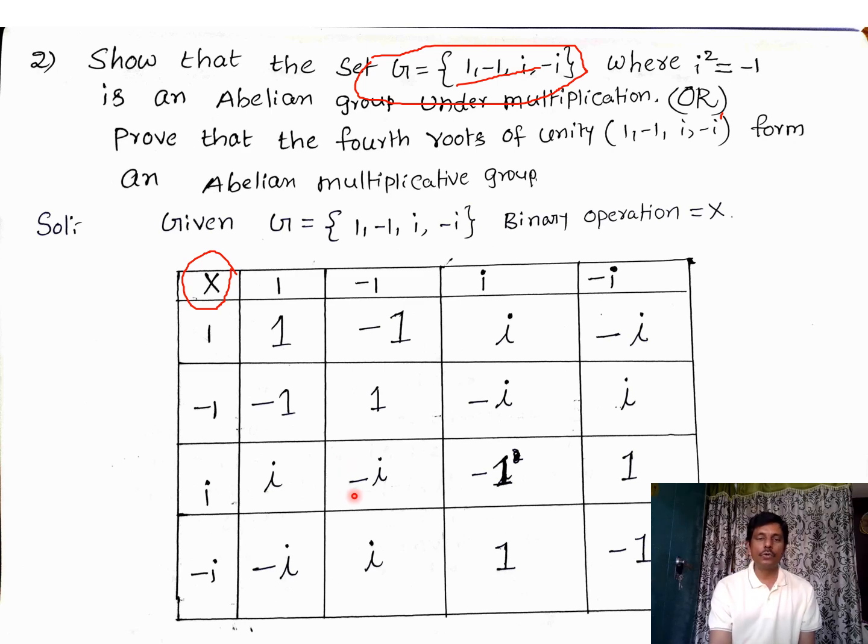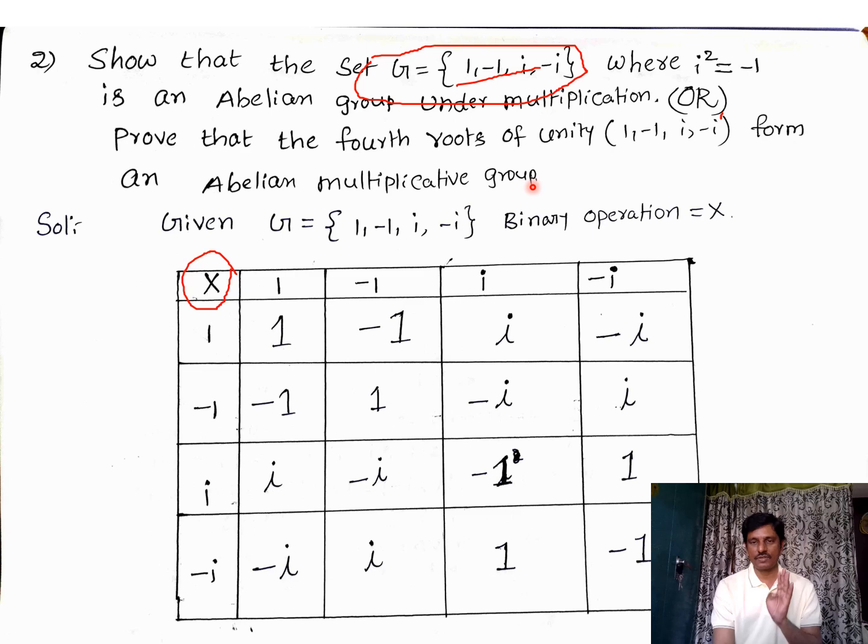Now how to prove the associative property? You take any three elements of this set, 1, minus 1, i. If you take any three elements, you will get the same result: A into B of C is equal to AB into C, because these are complex numbers.